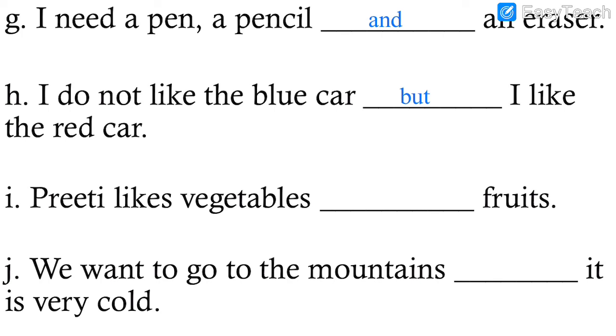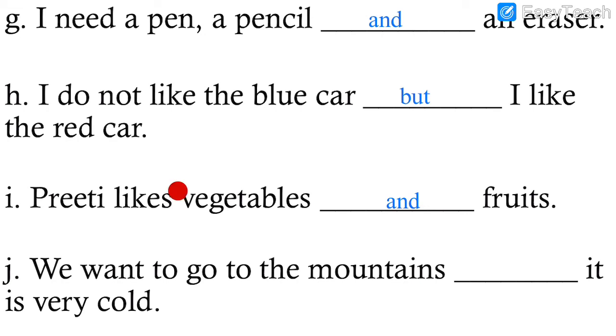Preeti likes vegetables dash fruits. Is it opposite over here? No, it is the same kind of thing. Means both the things she likes. Both are her likes. So here we use "and". Let us write "and". Preeti likes vegetables and fruits.